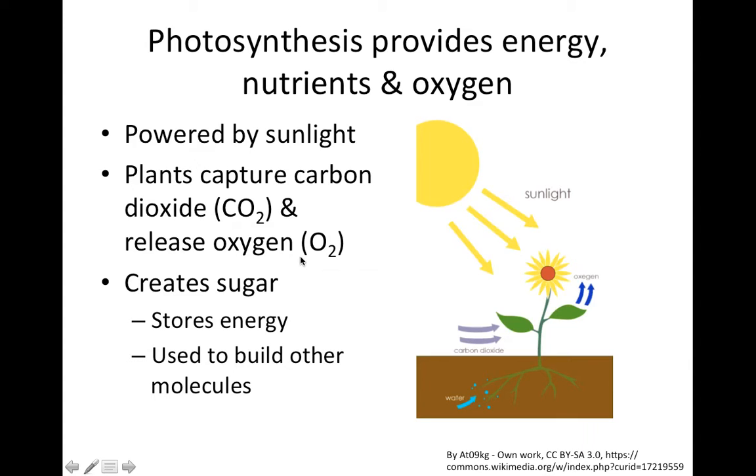We'll talk about that in much more detail as the course goes on. The end result of the process is that plants create sugar. Sugar is important because it stores energy. And plants then use those sugar molecules to build other molecules. So they are part of the building blocks for fats and other lipids. They're also part of the building blocks for proteins.